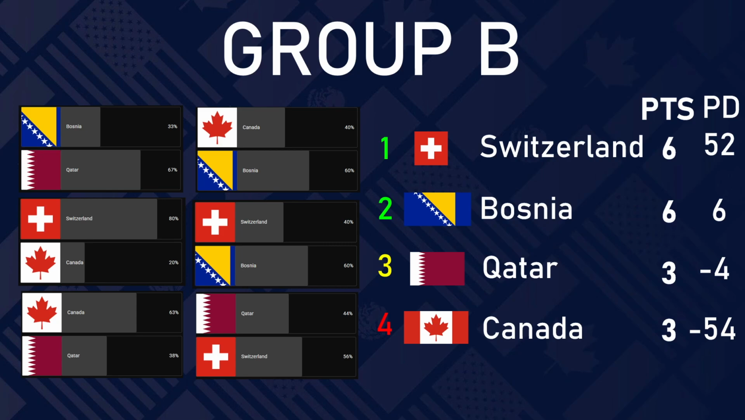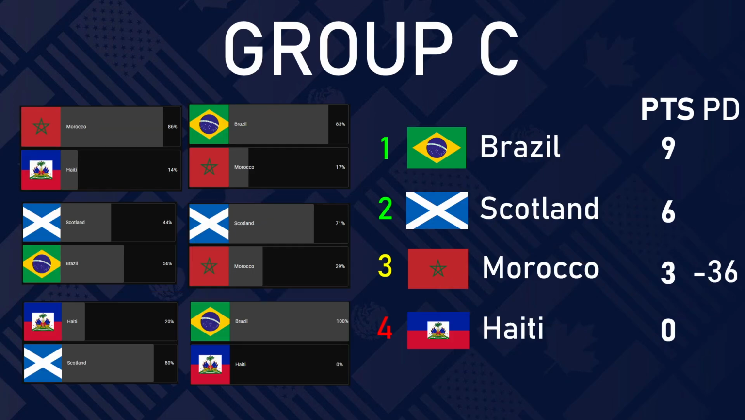Now in Group B, Switzerland topped the group with Bosnia second, Qatar third, and Canada fourth. We actually had to use point differential to determine first and second as well because Switzerland and Bosnia both won 2 games and Qatar and Canada both won 1 game. We did not have to do this for any other groups though.